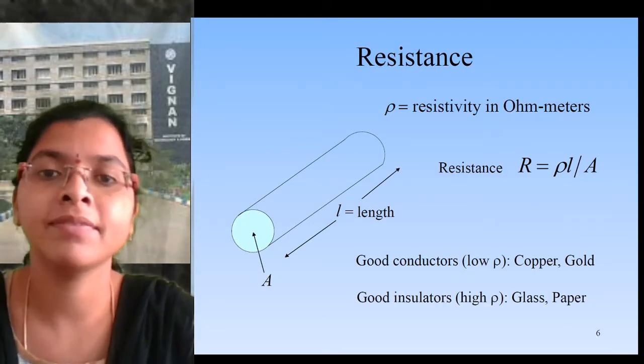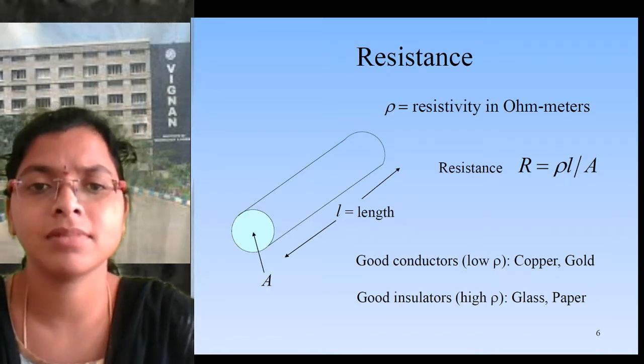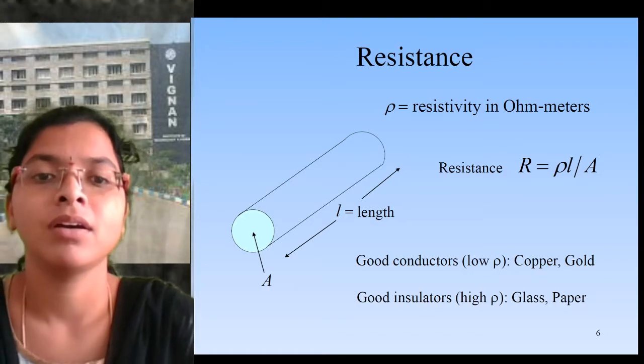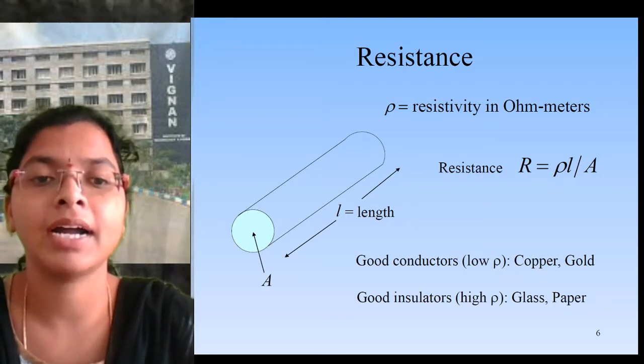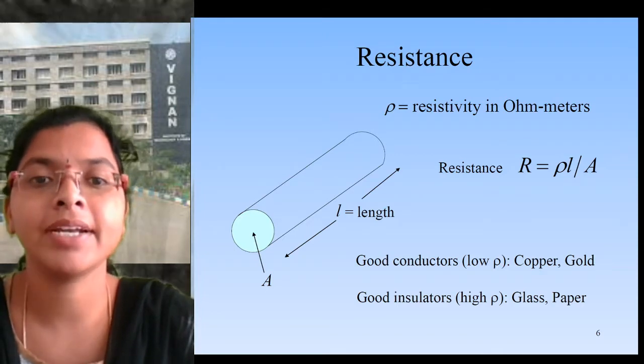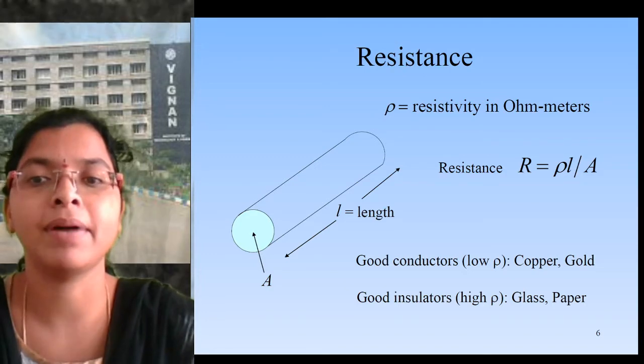So a component which is a resistor, as shown in the PPT, has a length L, an area A, and a resistivity of that component, which is rho. Then we can define the resistance as R equals rho L by A.